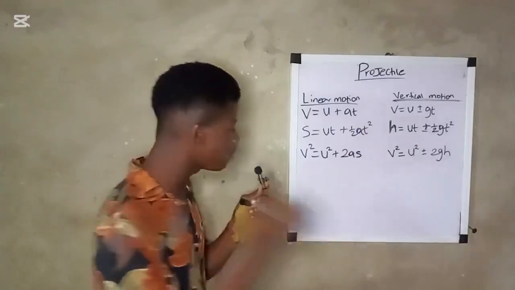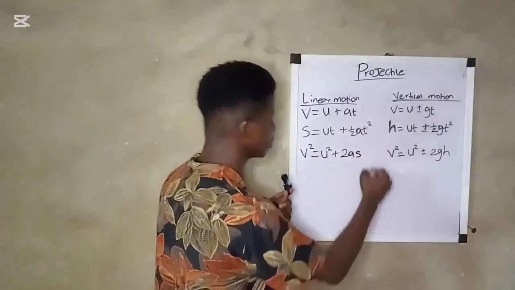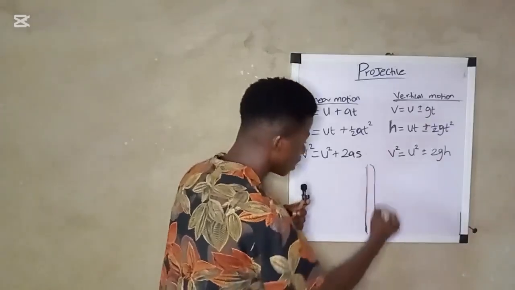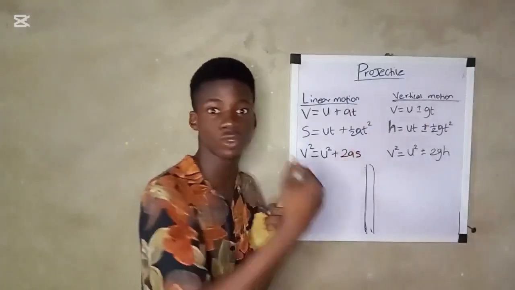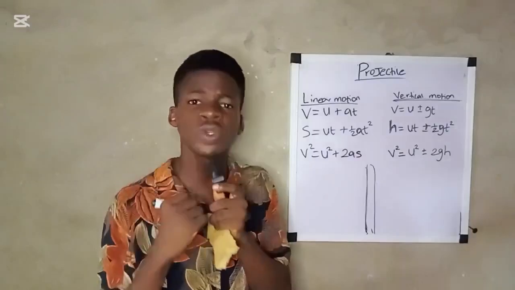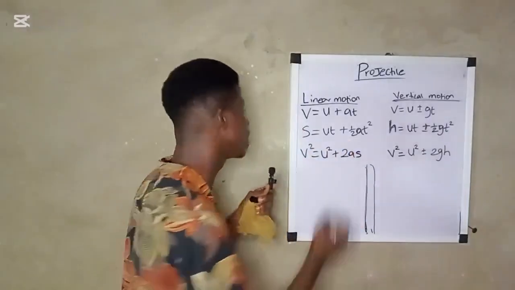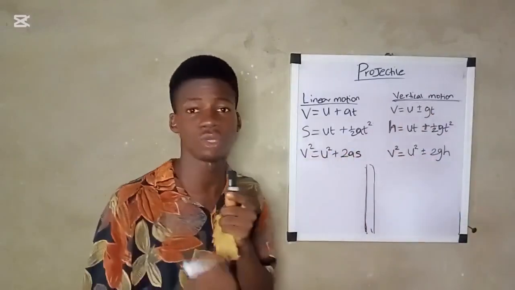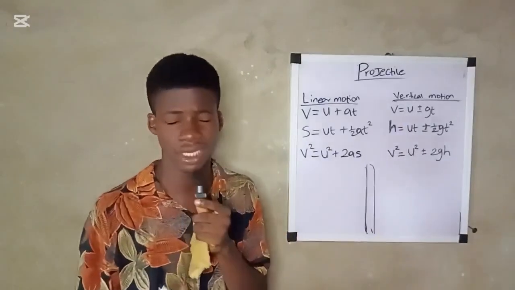Do you know why? Now, if you look at vertical motion, imagine you throw a stone upward, then the stone falls down. This type of motion is a vertical motion, or a mango or a fruit falls from a tree, or an object falls from a height. All those types of motion are vertical motion. Now, just take note that vertical motion is not a projectile motion because the path is not parabolic or trajectory.